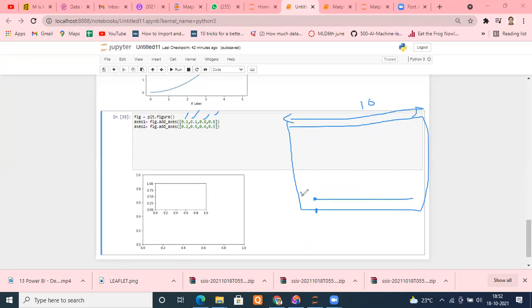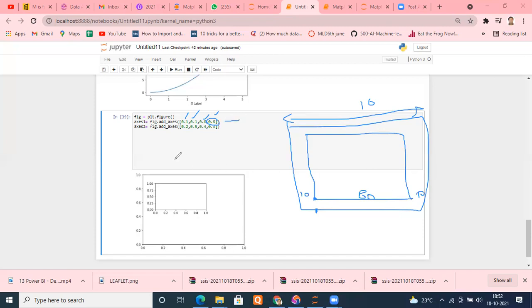Because 10% we have covered here, only 80% remains if you leave it like this. And how much height will I cover of the entire height? I will cover only 80% again. Whatever the height is, I will cover 80% of it. This will be the window assigned to the first axes.